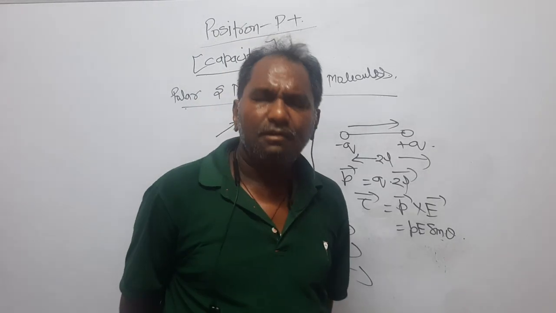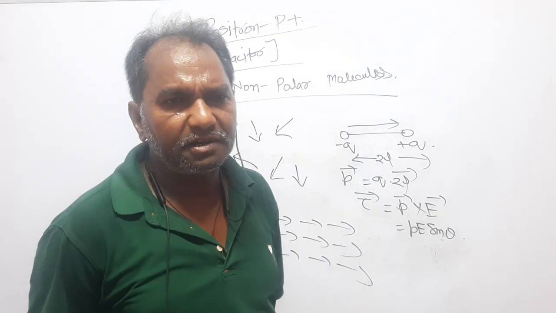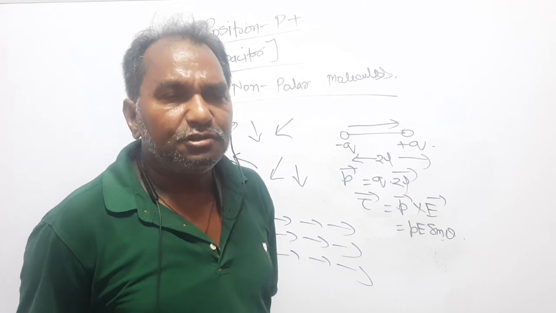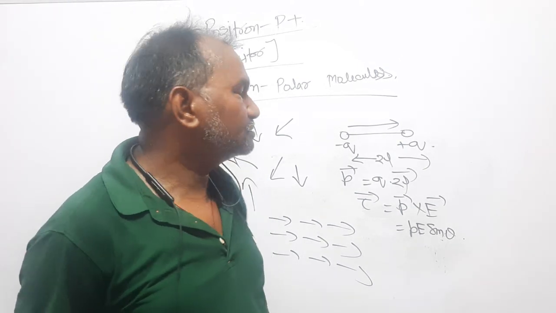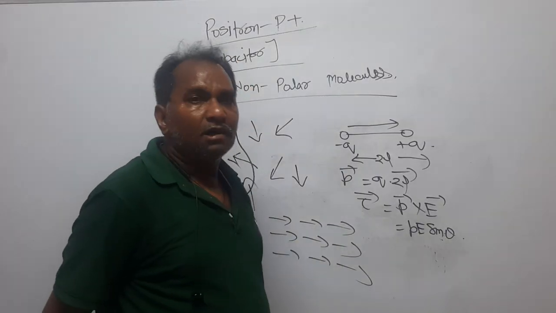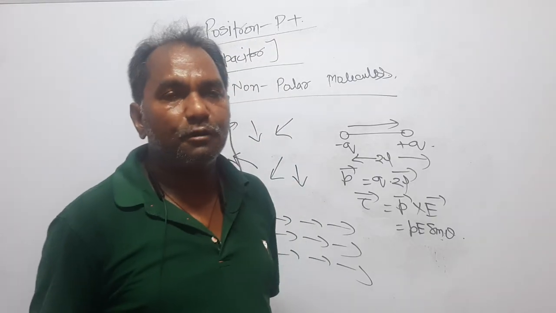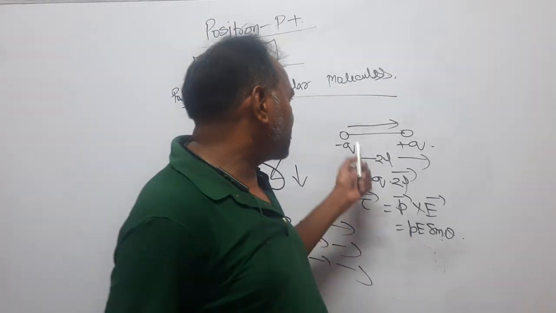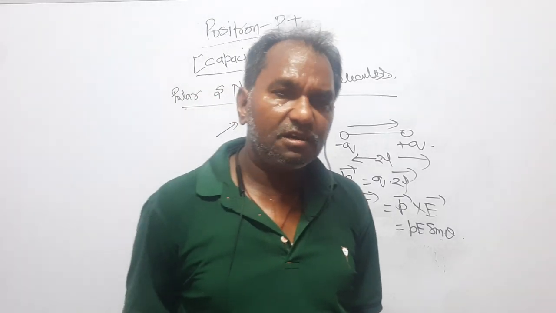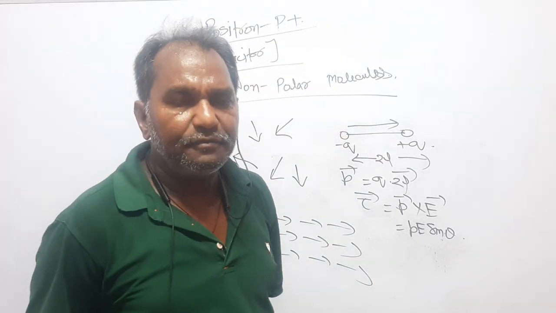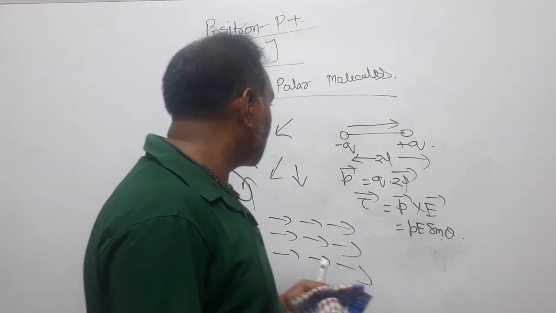You will say, it means when the dipoles align themselves along the direction of the electric field, your dipole has been polarized, your material has been polarized. Dear students, again I am telling you the fact that the direction of electric field is from positive charge to negative charge, and the direction of dipole moment is from negative charge to positive charge. If you are studying physics, undoubtedly you should know about the directions, you should know about vectors a lot.